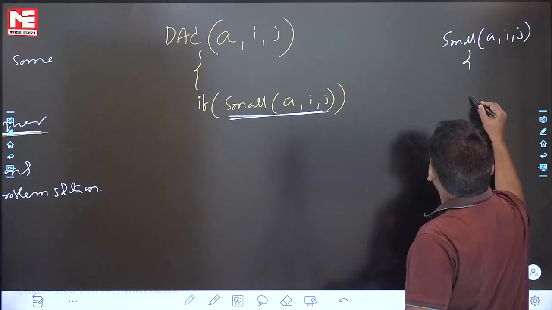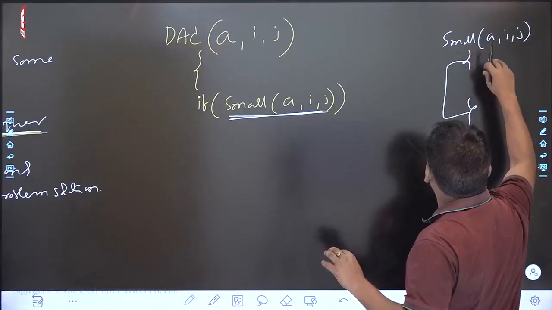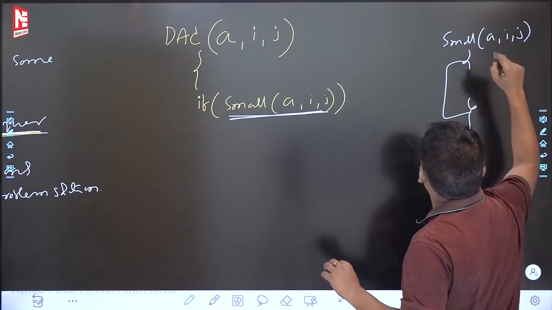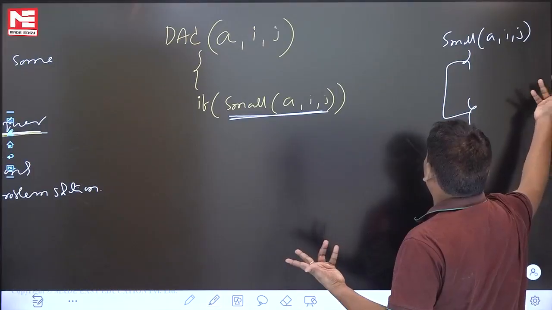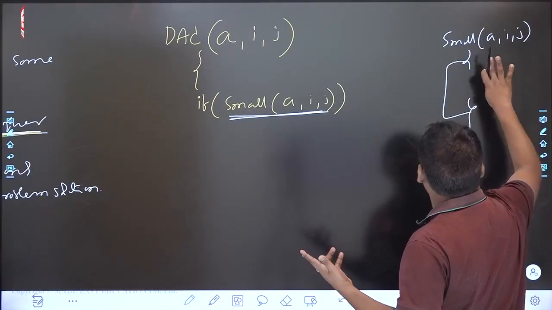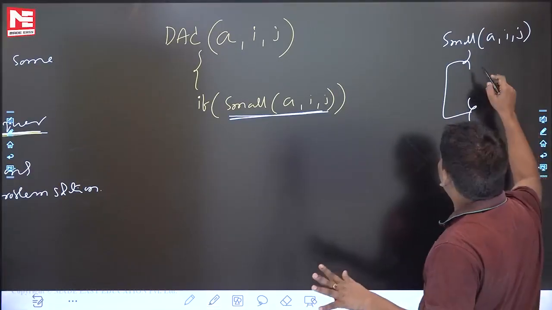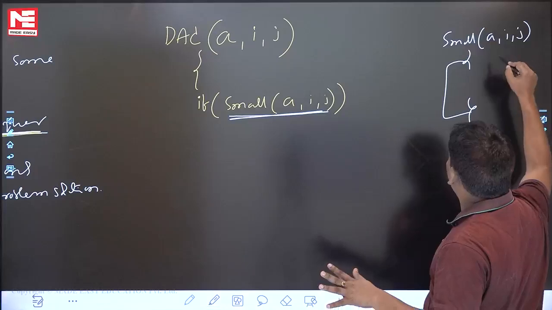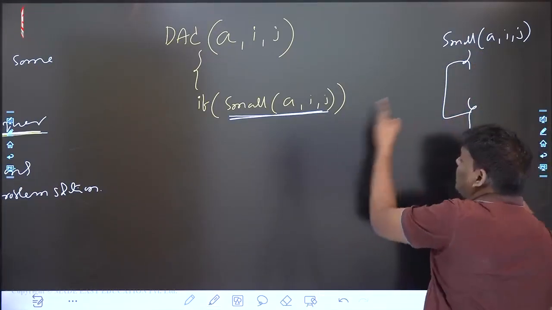This small function will return 0 or 1. Supposing it is a small problem, this function finally returns 1. If it is a big problem, it will return 0. Please be careful. So if the problem is small, true, then it will return 1, otherwise it will return 0. Suppose assume that it returns 1, right?